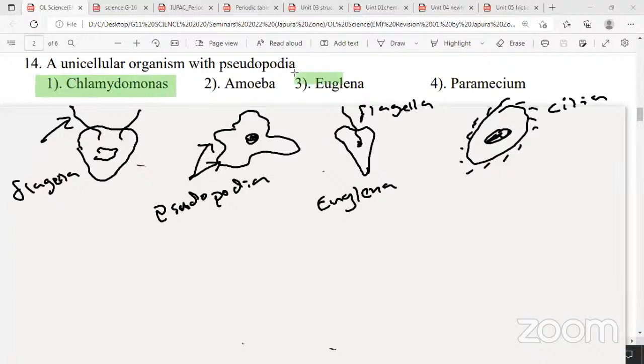Euglena has chlorophyll, and belongs to the protozoa, but it is photosynthetic. Amoeba is also a protozoan, and Paramecium is also a protozoan.